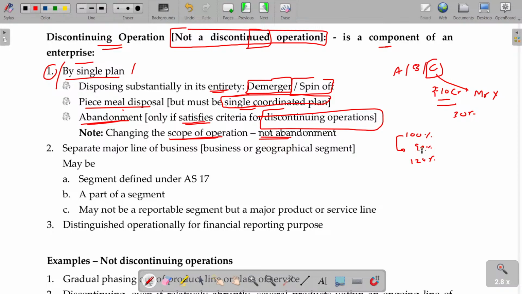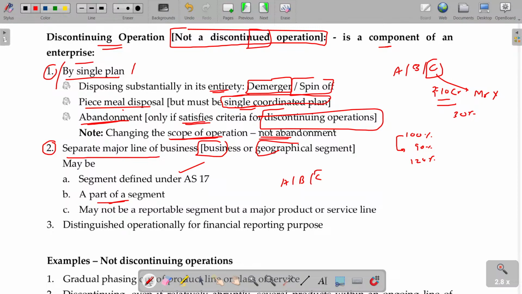It can be taken. Number 1. Number 2. This may be a separate major line of business, maybe a business or geographical segment already. So the entities are already explained. ABC means C may be one of the segments. How can you say it is a segment? AS number 17 has guided you. Defined under AS number 17 as a part of a segment. So either A, B, or C is identified under AS number 17.